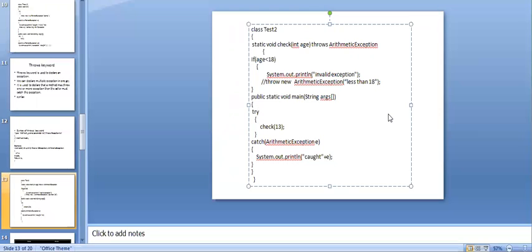And here in the public static void main, I am going to call the function. Inside I pass the value 13. But our condition is, if age is less than 18, it is an invalid age, or nothing but we can say not valid, right?